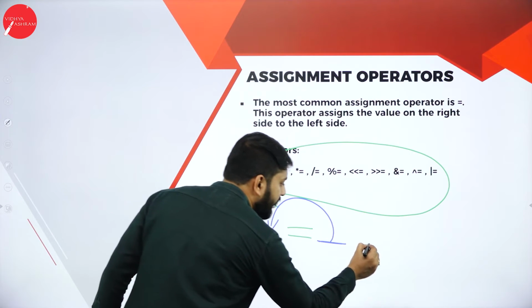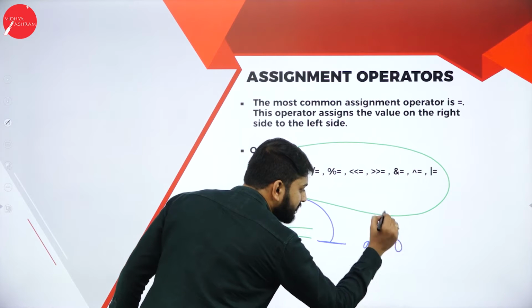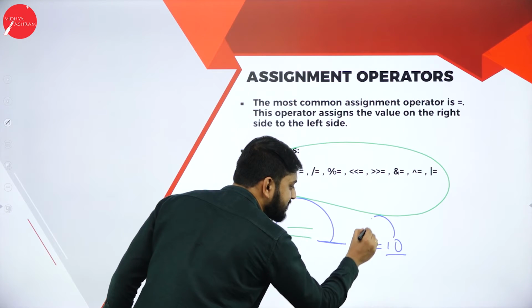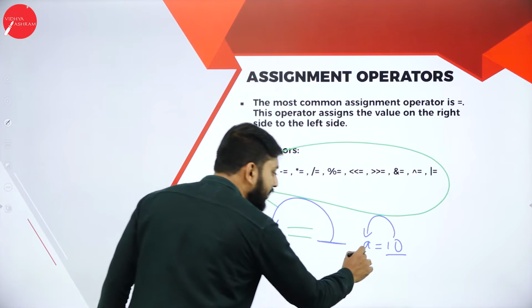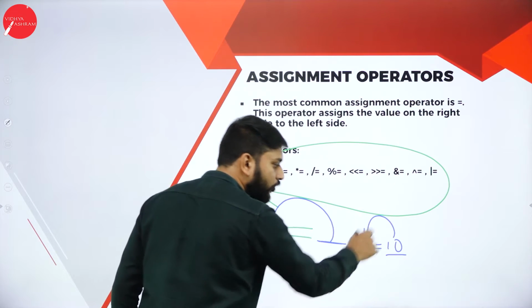For example, if I write A is equal to 10, this right hand side value will get assigned to the left hand side. It will not happen like this. From this side, it will not go to this side.